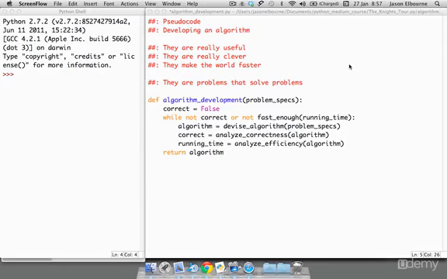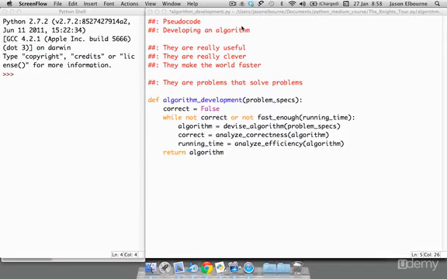The next criteria is analyze efficiency. We set up a variable called running time, and we assign a result from a function called analyze efficiency, passing that the algorithm. What this is going to do is measure different things like the cost of the algorithm, meaning the time, the bandwidth, latency, and all that kind of stuff that the algorithm might take up, computing power.